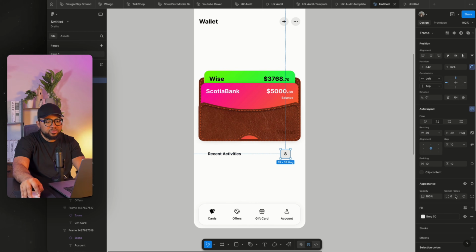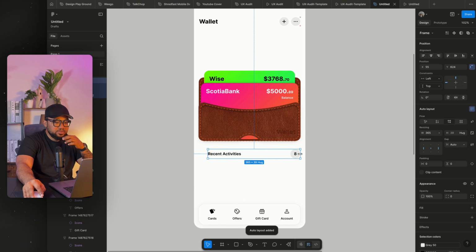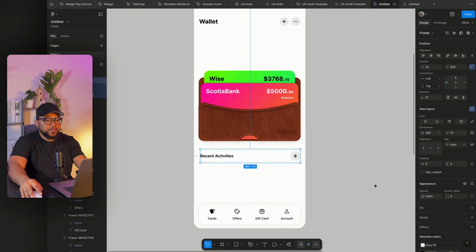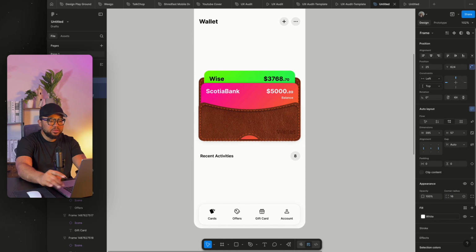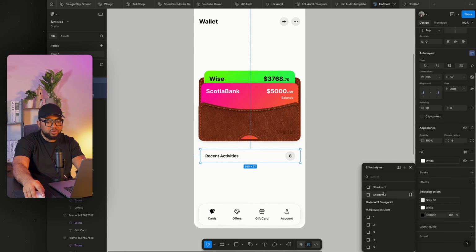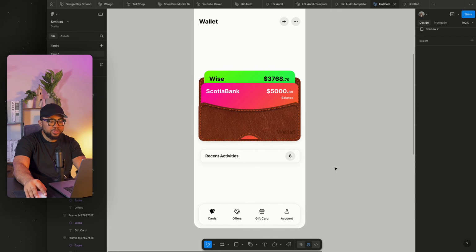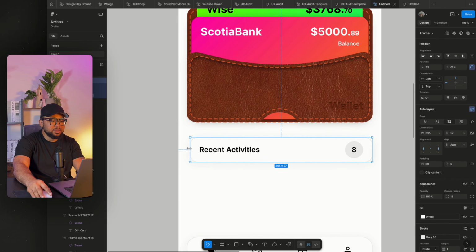So I'm just going to give it a full corner radius of 40, and once you're done, just select the tool and add auto layout. Automatically Figma has made it auto. I set it to auto. So I'm going to select this and add white, give it a corner radius of 16, and the next thing I'm going to do is just to give a padding of 20 to push it inside. Now we're going to use effect of shadow 1. So once you're done, the next thing I'm going to add is a stroke of this gray, so we'll have something that looks like this at the end of the day.